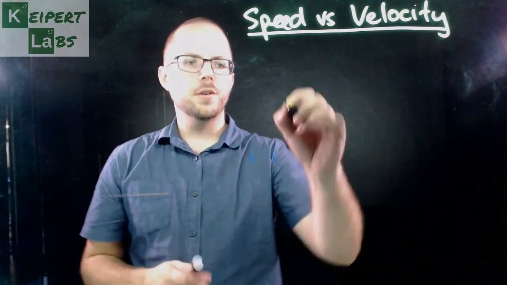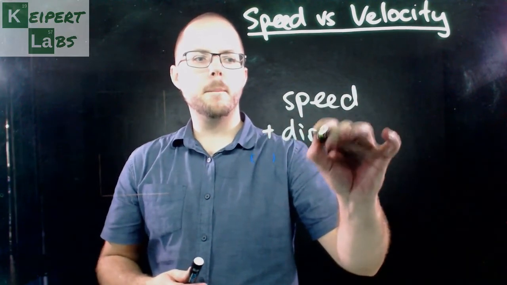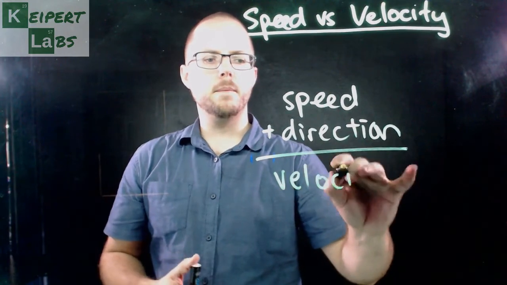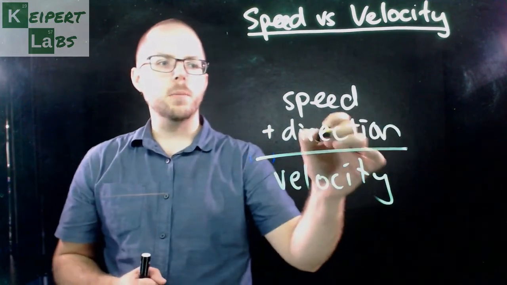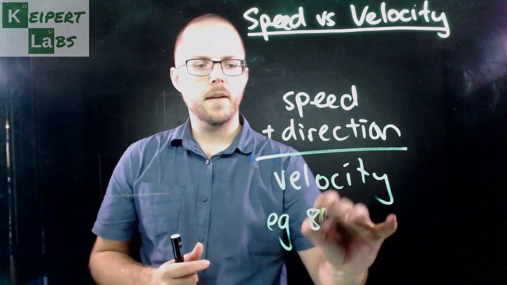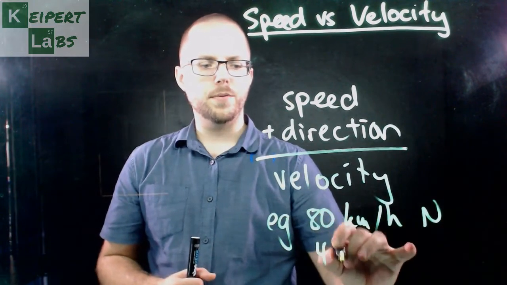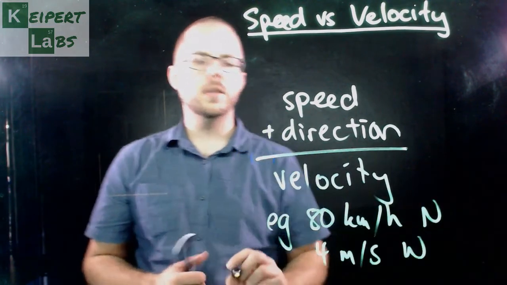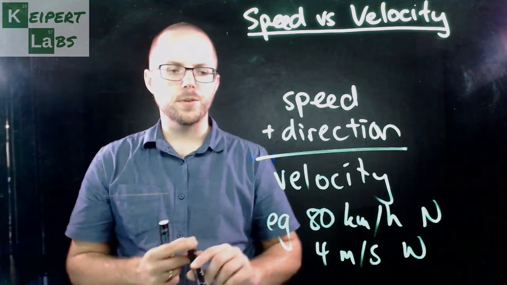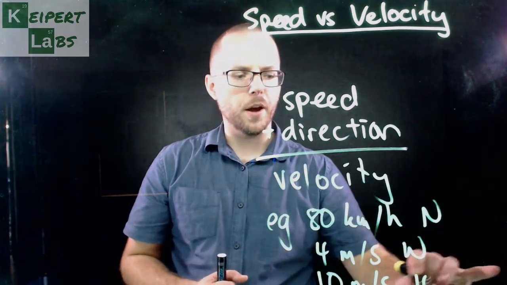And so this combination of speed plus direction is what we call the object's velocity. Speed combined with direction gives us velocity. So, e.g., 80 kilometres per hour north, 4 metres per second west. Okay, that's information that we might find useful. Or perhaps it's 10 metres per second at 105 degrees.